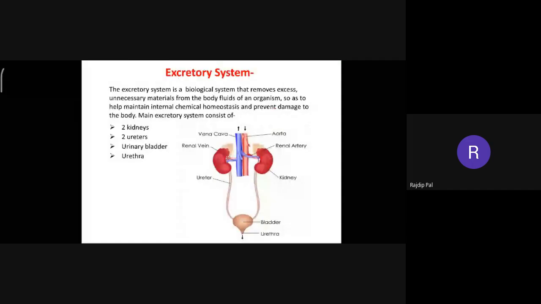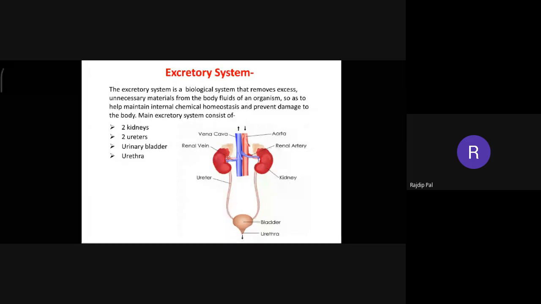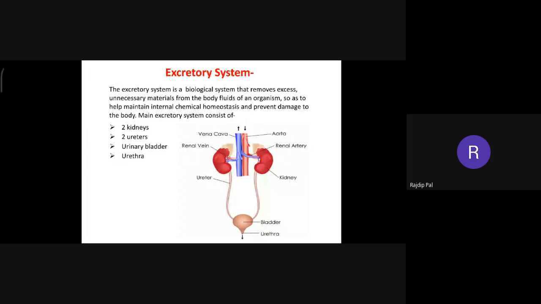But the thing is, what we are going to learn in the slide, what we have in our notes, is the main excretory system. But the human excretory system is not only about kidneys and bladder and arteries and veins. The human excretory system is more than this.